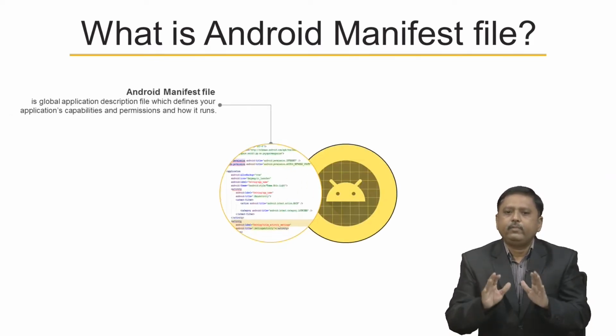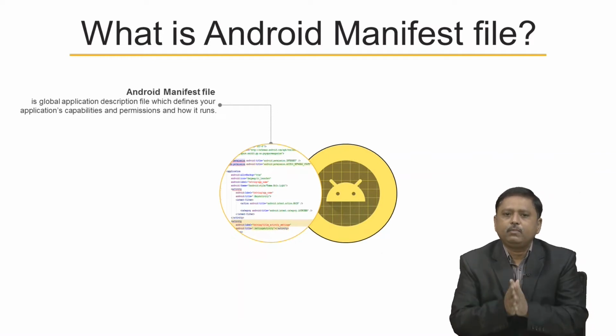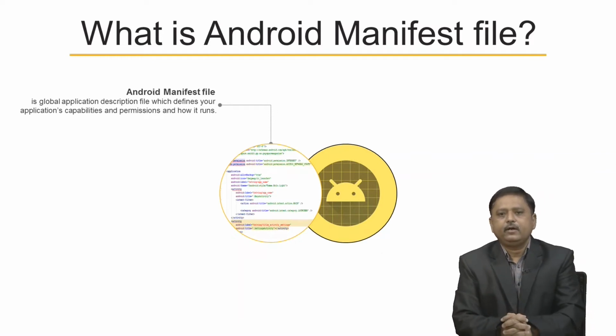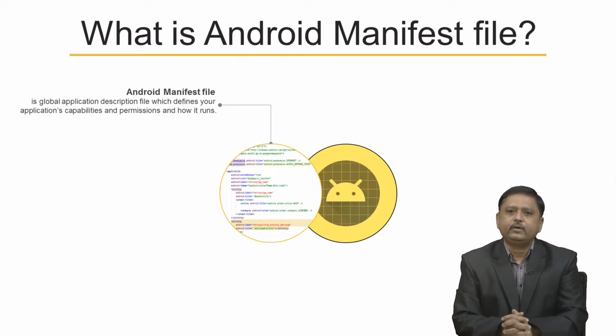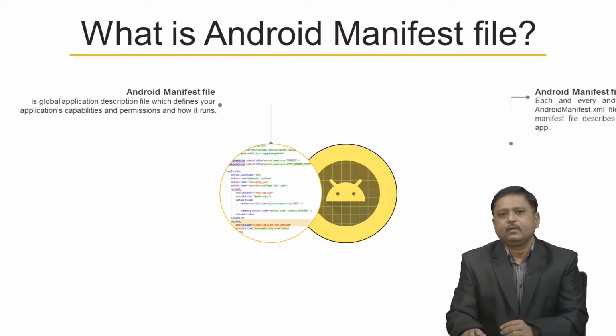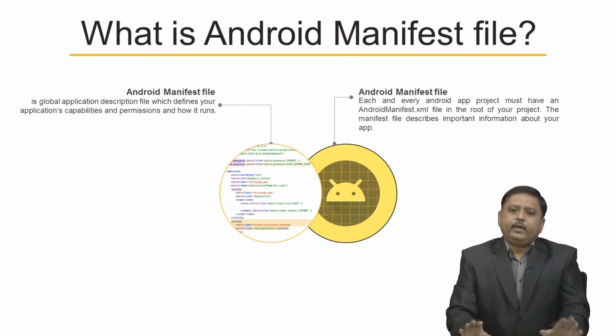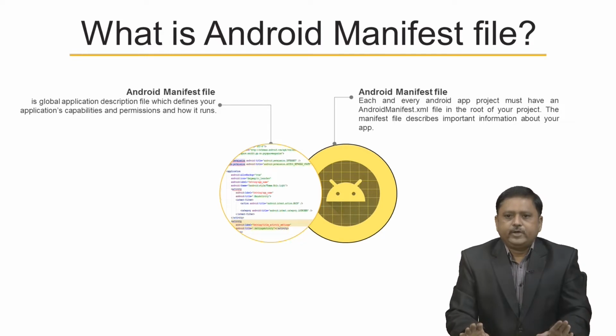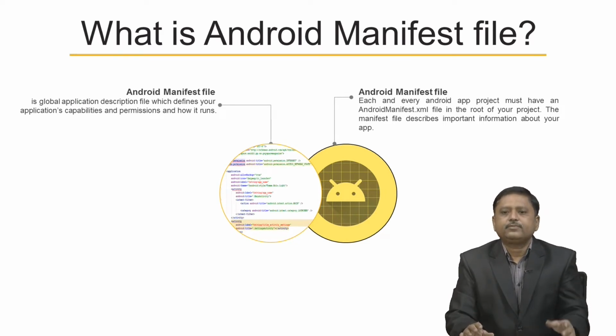Android manifest file is a global application description file which defines your application's capability and permission and how it runs. Each and every Android app project must have an Android manifest.xml file in the root of your project, and the manifest file describes important information about your app.